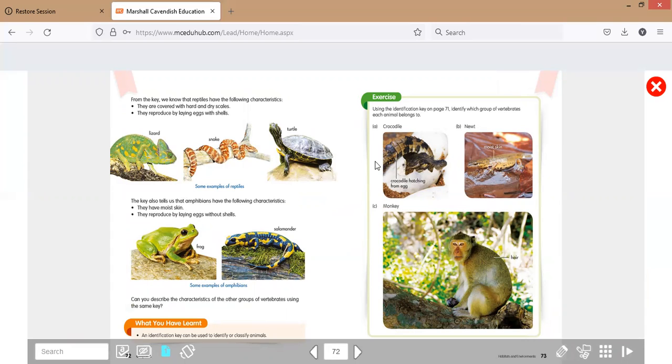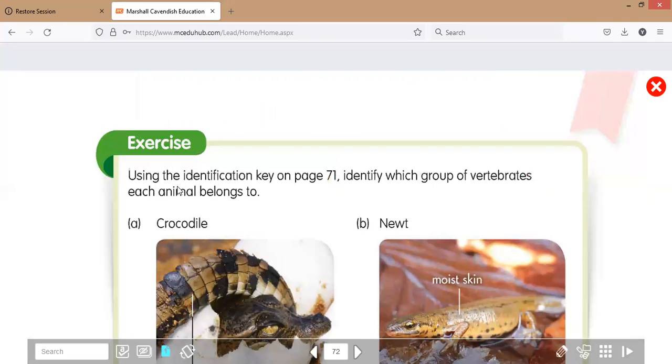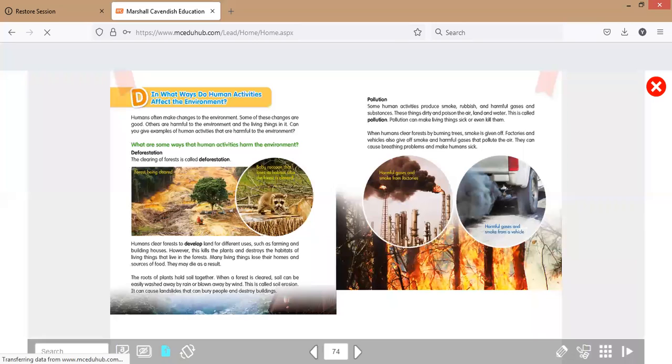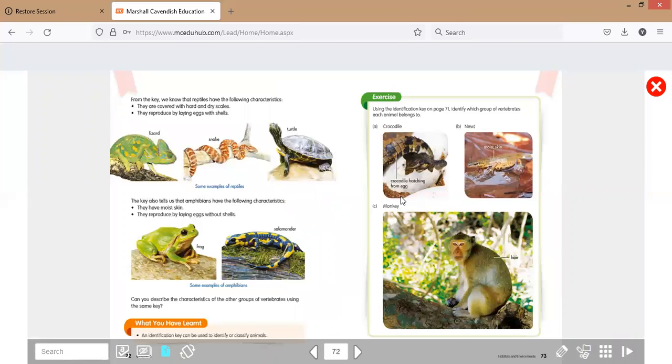On page 73, this is our exercise. It says: using the identification key on page 71, identify which group of vertebrates each animal belongs to. These are A, B, and C. Only page 73.